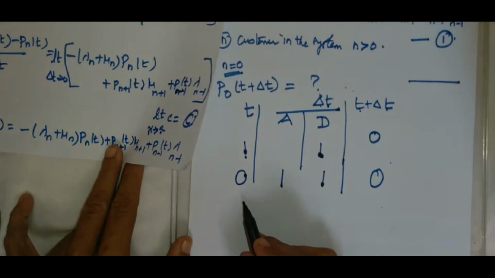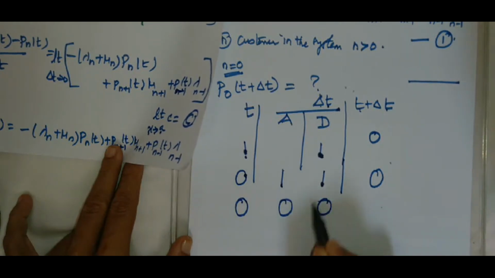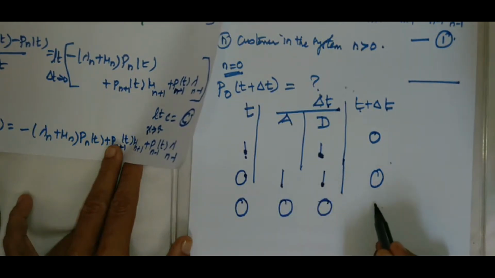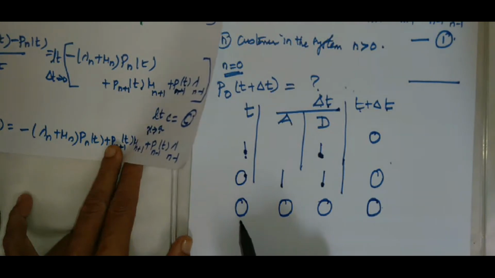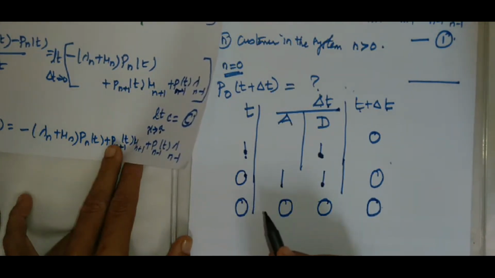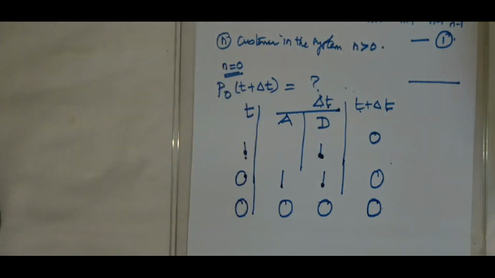Third, no customers during the time t, no arrival and no departure in delta t, so there will be no customers at t plus delta t. These are the 3 possible cases.